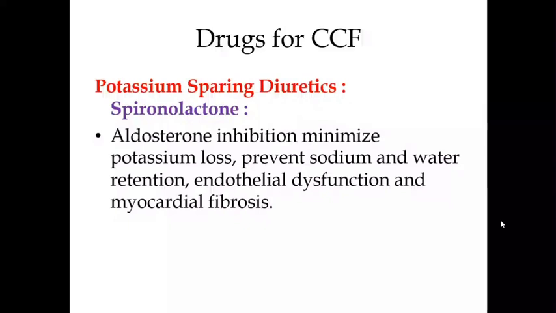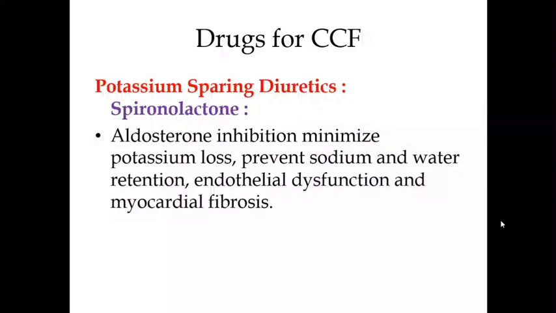So here, apart from the diuretic action, you have to write about the aldosterone inhibition it causes. It minimizes the potassium loss because it is a potassium sparing diuretic. Here you have to explain the site of action, that is the distal convoluted tubule and the collecting duct. And you have to also emphasize the aldosterone inhibition, whereby it prevents the sodium and water retention.